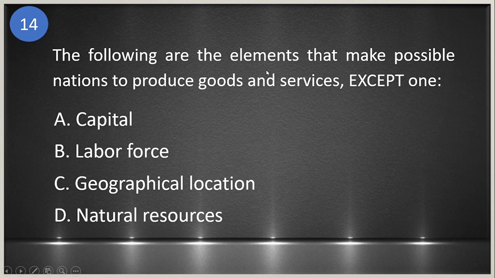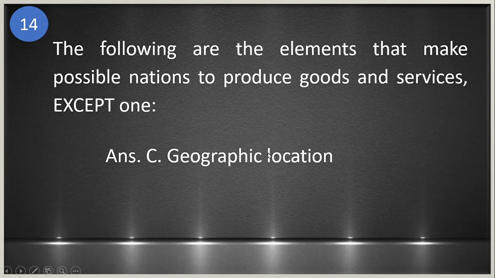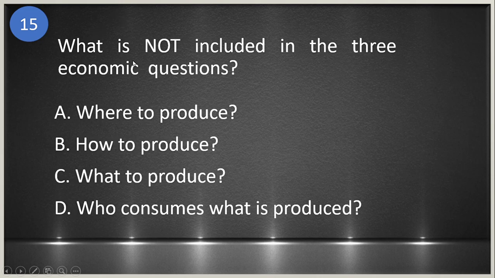14, the following are the elements that make possible nations to produce goods and services except one. Okay. A, capital, B, labor force, C, geographical location, and D, natural resources. The answer is except, ibig sabihin, the choices, merong isa dyan, no? Na it's not the element that makes possible nations to produce goods. It is geographic location.